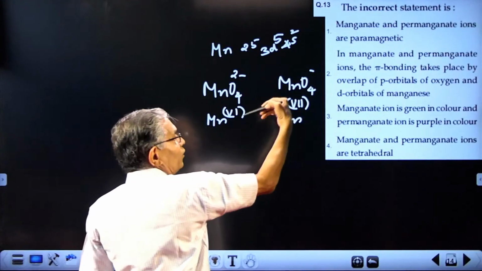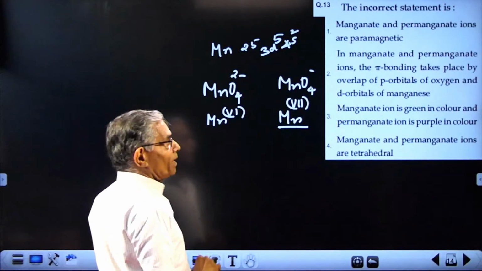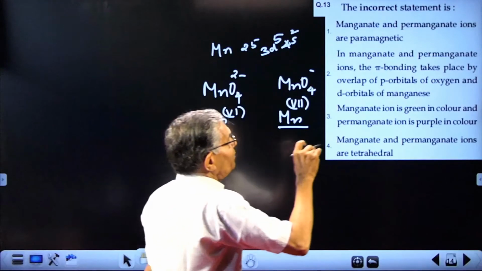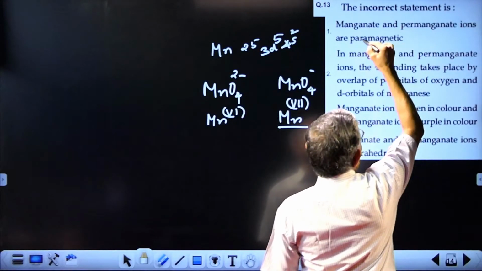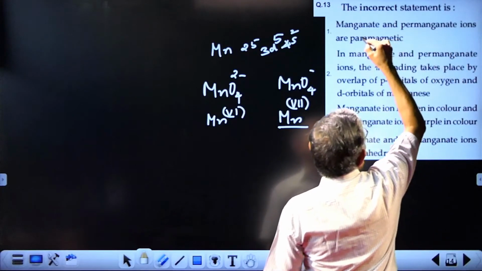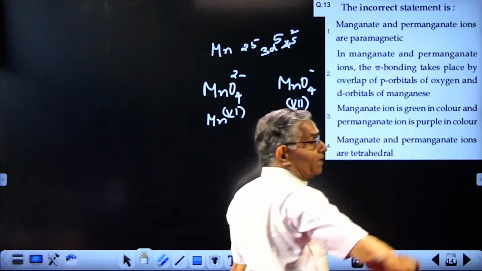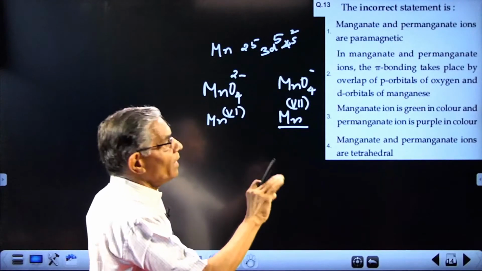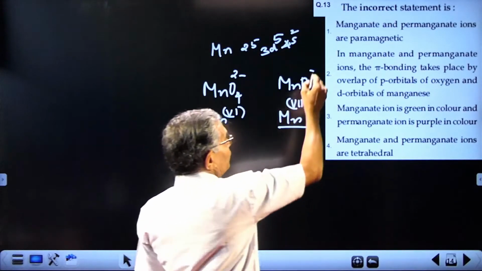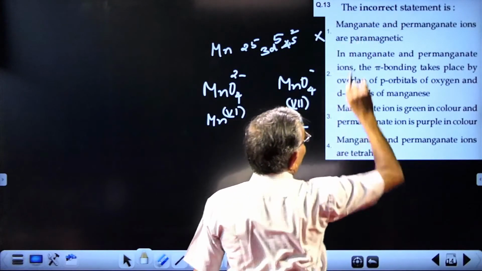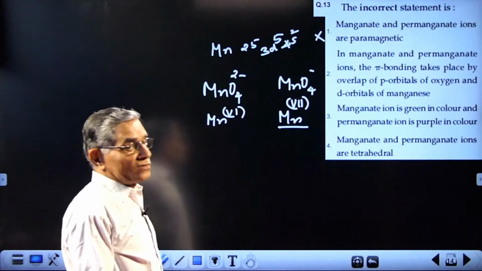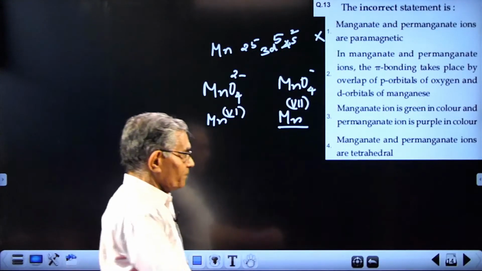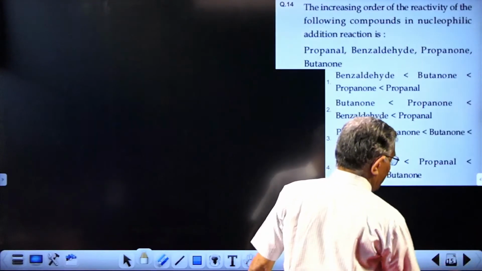Without electrons, permanganate cannot be paramagnetic. So the wrong statement is that both manganate and permanganate are paramagnetic. Permanganate is diamagnetic, manganate alone is paramagnetic. Required is the wrong statement, so the answer is 1. The remaining are correct statements.